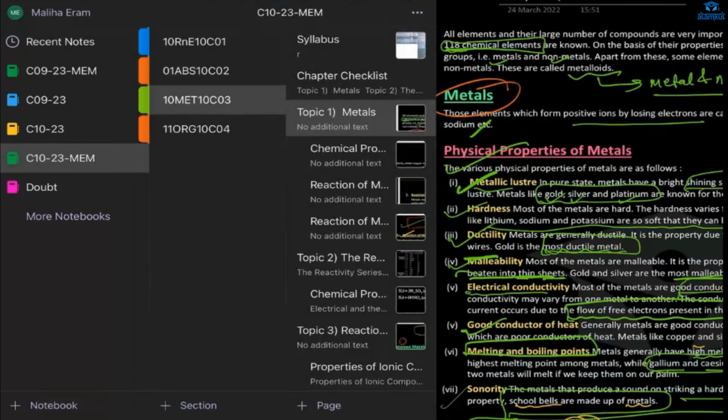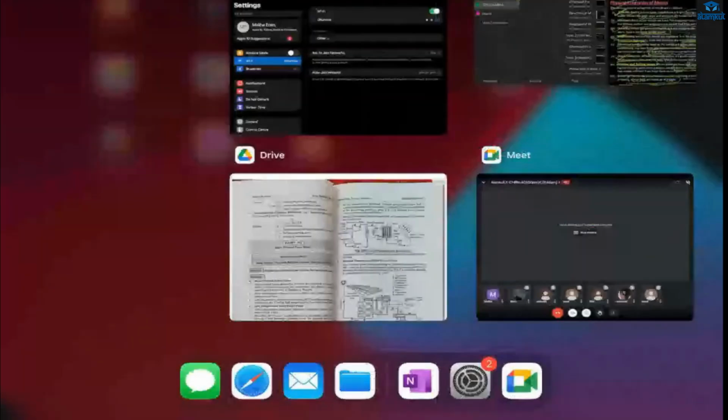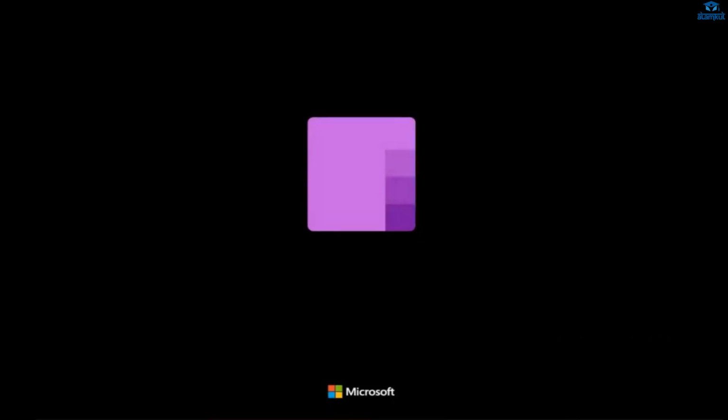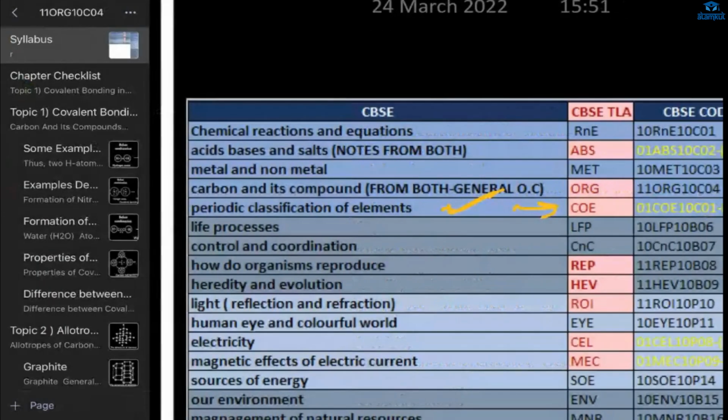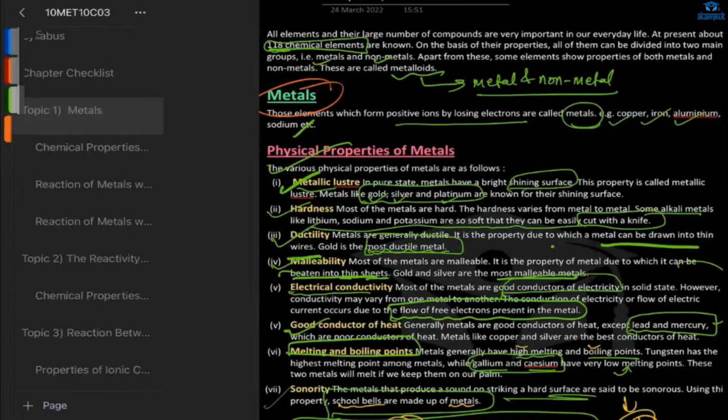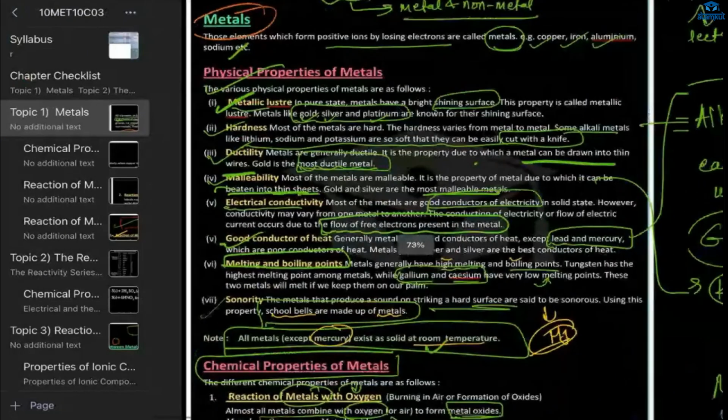First of all, let me ask you guys some questions. Then we'll start, because this is the last chapter, organic. This is your carbon and its compounds. This we will complete. First of all, let me ask you some questions.